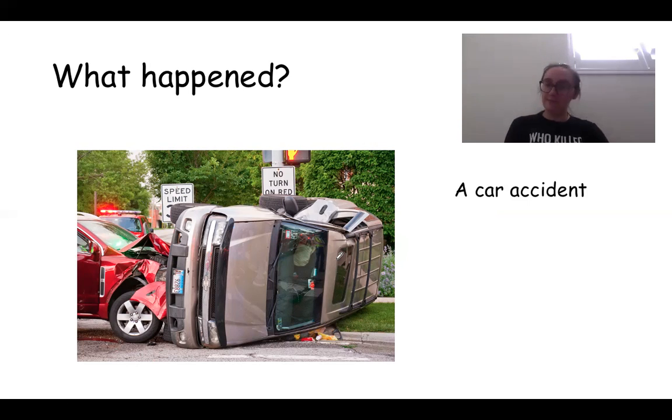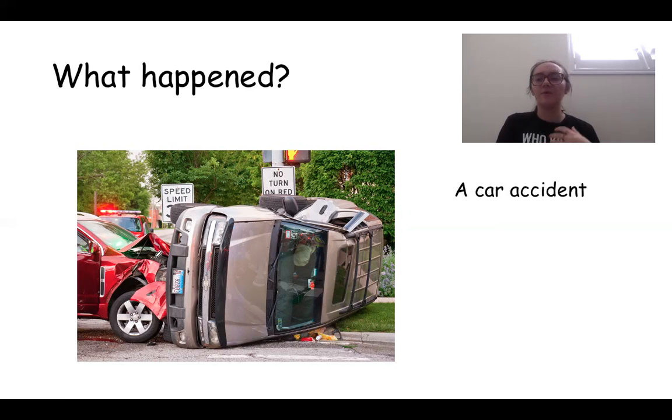But sometimes, and we'll talk about this in the next lesson, when somebody asks what happened, they're not asking for that. Sometimes when people say what happened, they mean to ask you, how did it happen? Like they want an explanation.